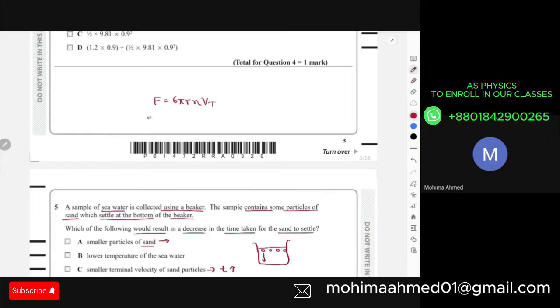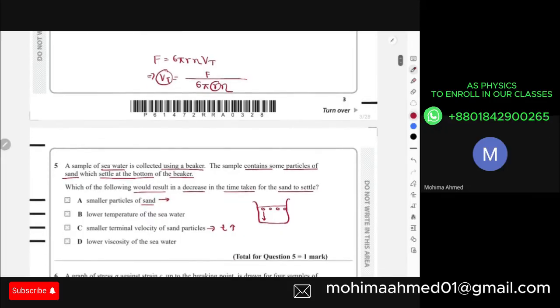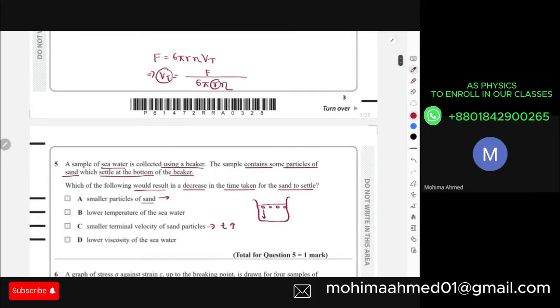From there, if you make v term the subject, it will be F over 6 pi r eta. Okay, and now they are saying that over here, little smaller particles of sand. Smaller particles of sand means radius is smaller, velocity is high. 1 minute. In that case, 6 pi r eta v term.